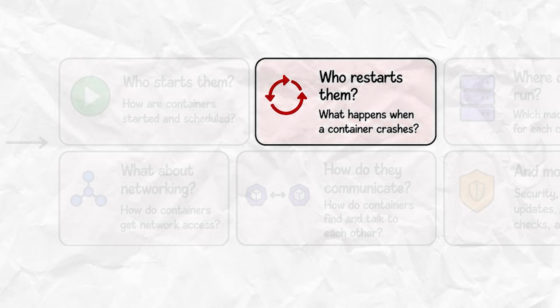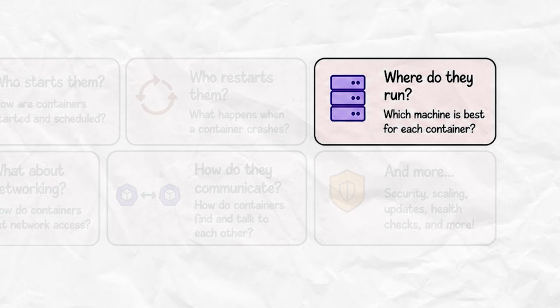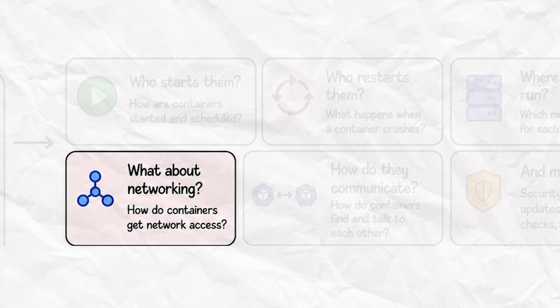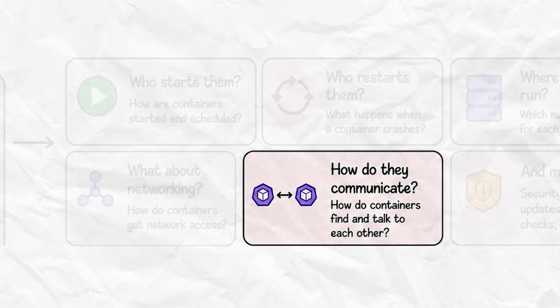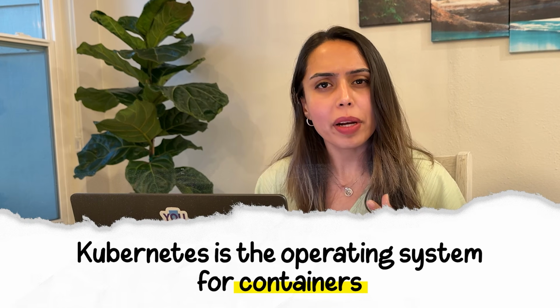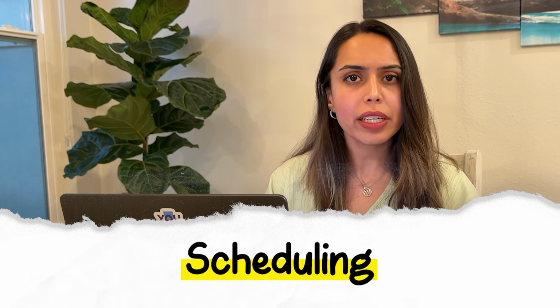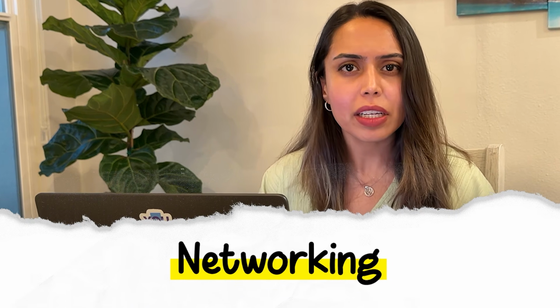Who starts them? Who restarts them when it crashes? Who will decide which machine they run on? Or what's the networking and how are they communicating with each other? These were just few problems. And this is where Kubernetes came in as a savior. In one line, Kubernetes is the operating system for your containers. Scheduling, scaling, healing, networking, all of it.